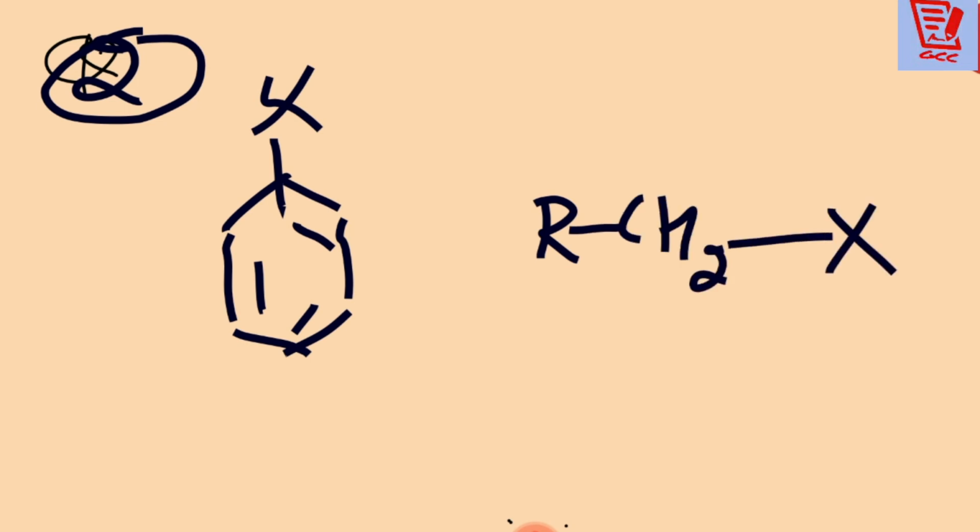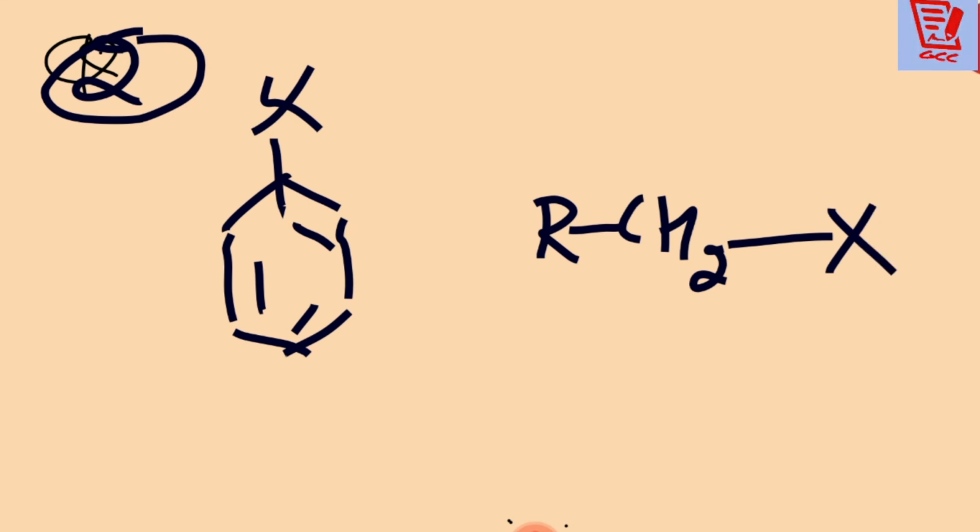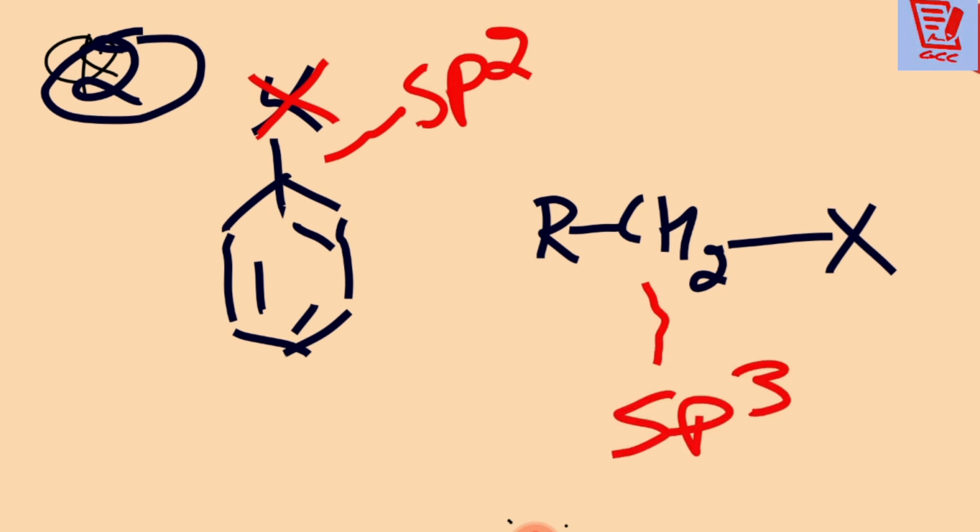Now see, here the halogen is attached to the double-bonded carbon, so it is sp2 hybridization, and here the halogen is attached to the carbon which is called sp3 hybridization.